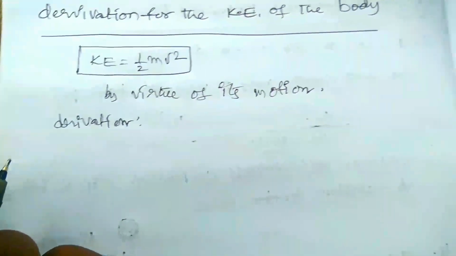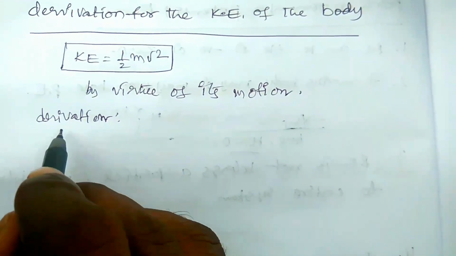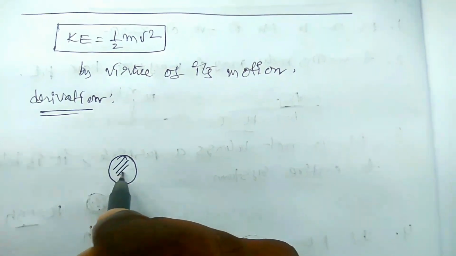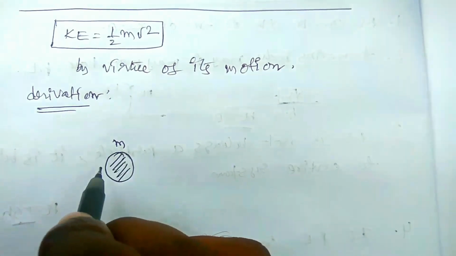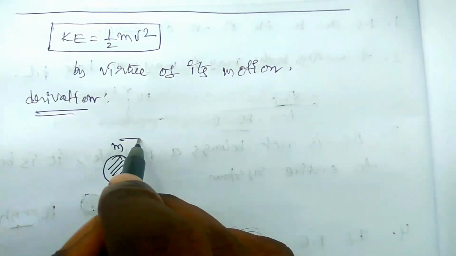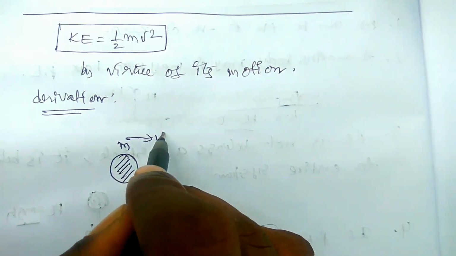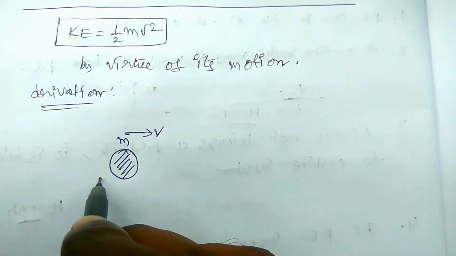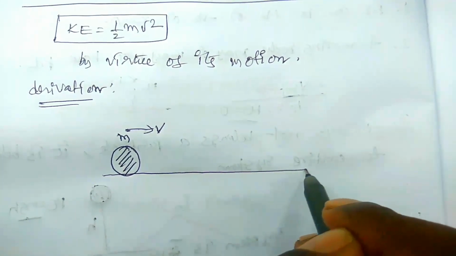Here consider a mass m of a body moving with the velocity v. A uniform force is opposing its motion.